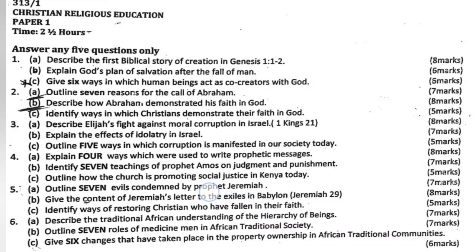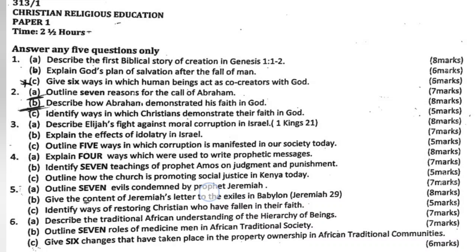Question 4a. Explain 4 ways in which we are used to write prophetic messages. B. Identify 7 teachings of Prophet Amos on judgment and punishment. C. Outline how the church is promoting social justice in Kenya today.